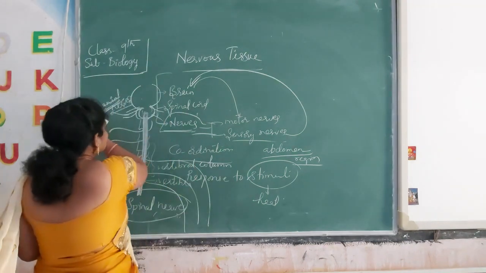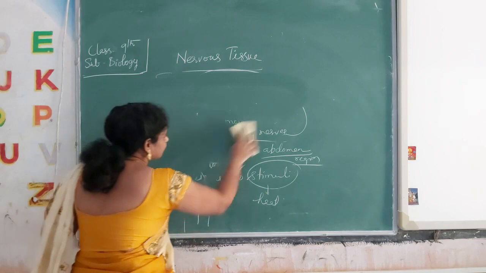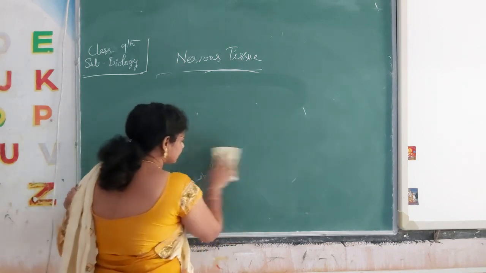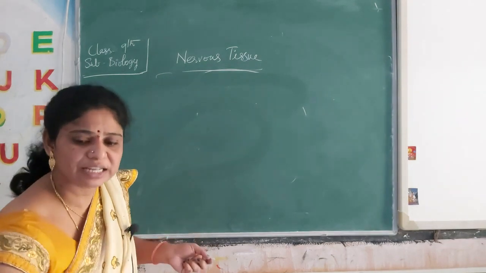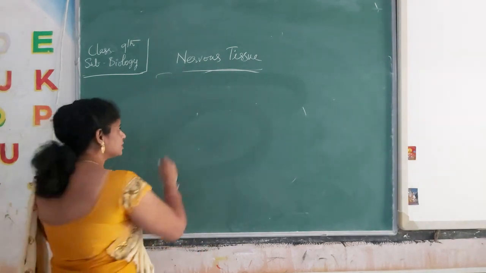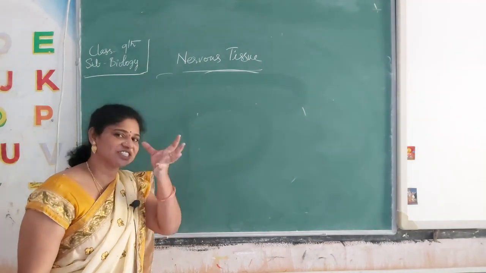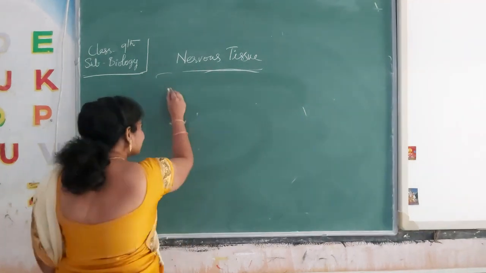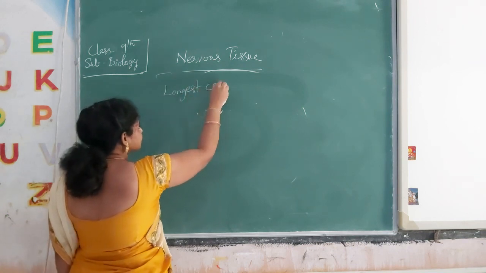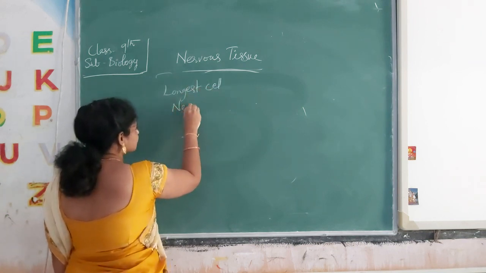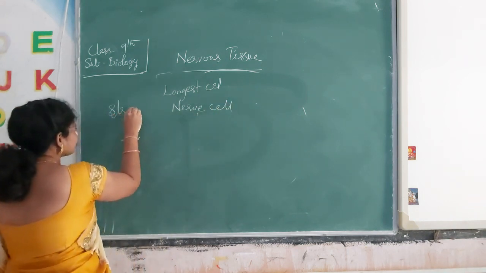Now we will go into the structure of the nerve cell. See here, my nerve cell, we can't tell that it is always the same size. Which is the largest gland in our body? Liver is the largest gland in our body. Which is the largest cell? You know very well, the ostrich egg is the largest cell. Which is the longest cell? Nerve cell is the longest cell. So now we will know the structure of